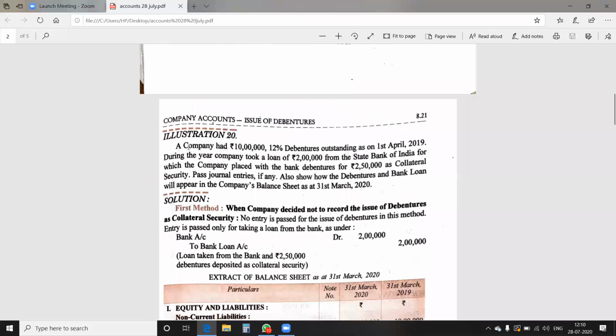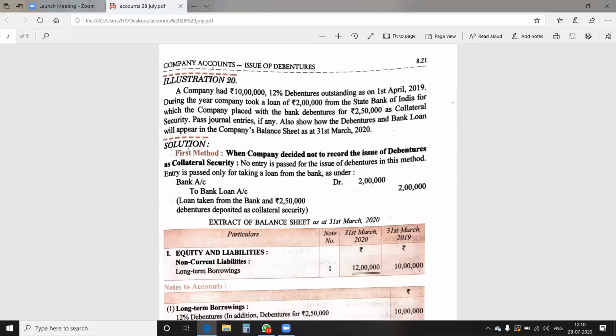See, a company had rupee. The symbol of rupee is there. While reading the statement, whether you are doing any of the question of company accounts, whether it is related to share or debenture, don't forget to read the statement carefully, whether the rupee denomination is given to you or whether the number of shares or debentures are given to us. What is given in the statement? You should be very careful regarding this.